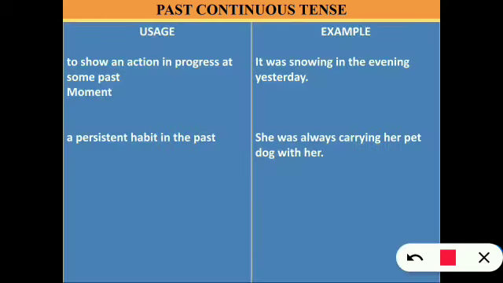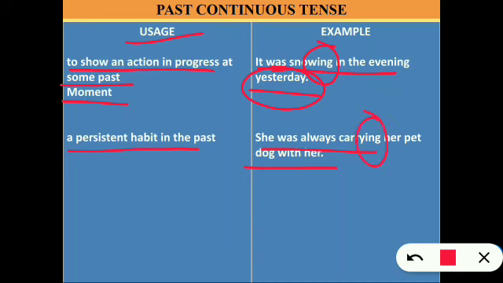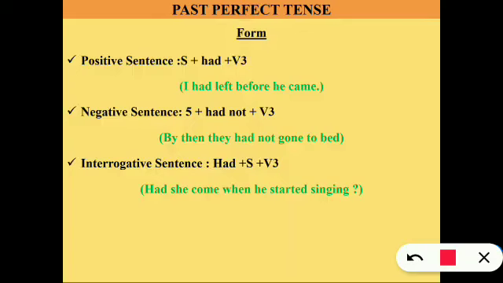Let's see past continuous tense uses. To show an action in progress at some past moment, like it was snowing in the evening yesterday. It was snowing, ing form, yesterday, so it's past. Okay. A persistent habit in the past: she was always carrying her pet dog with her. See, this is the habitual action in the past. Was is there, therefore it is past tense. Now past perfect tense.